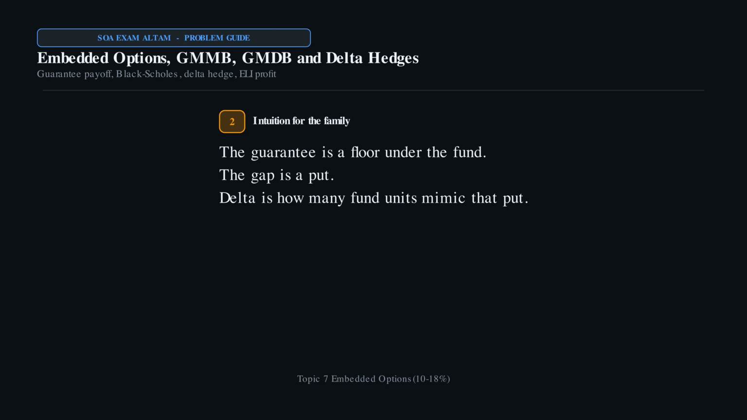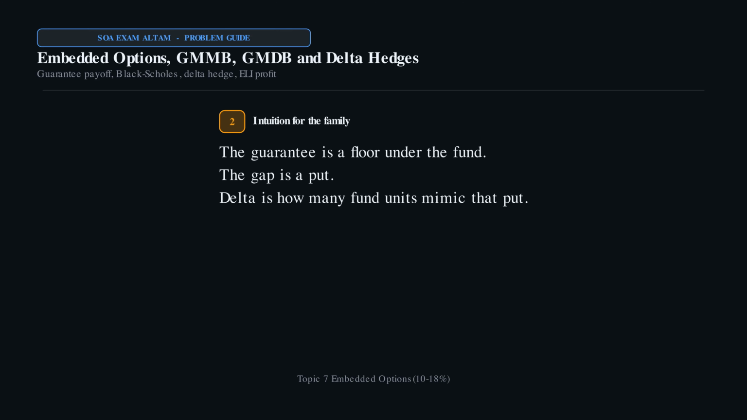Here is the intuition. The guarantee is a floor under the policyholder fund. If the fund finishes below G, the company pays the gap. That gap is a put. Black-Scholes prices the put. Delta tells you how many fund units to hold to mimic it.